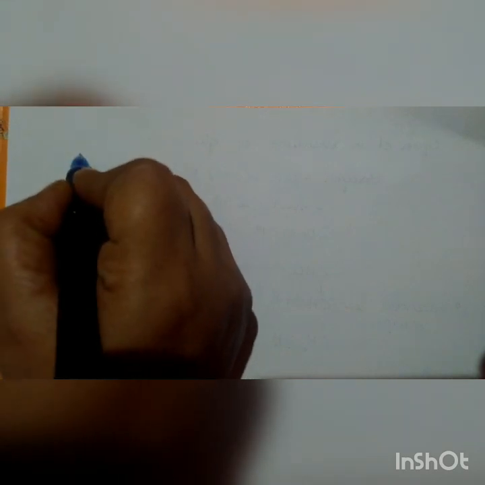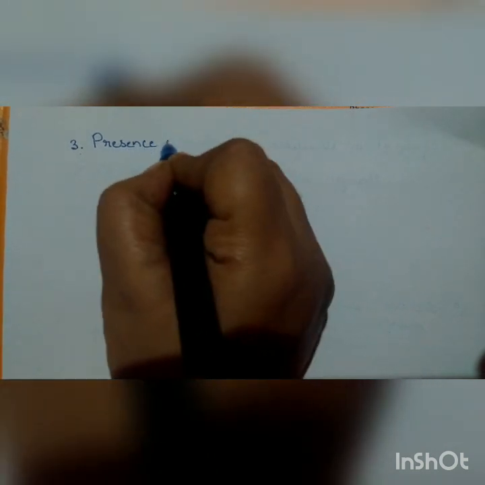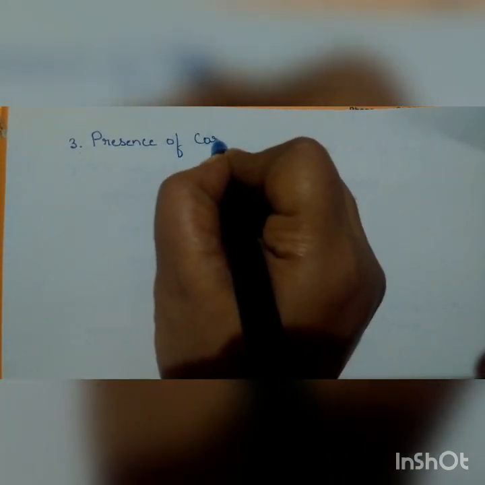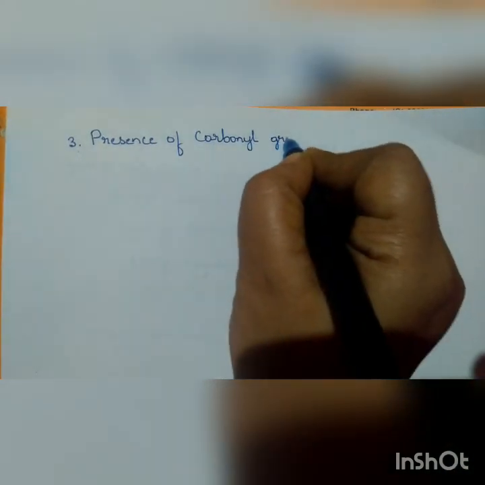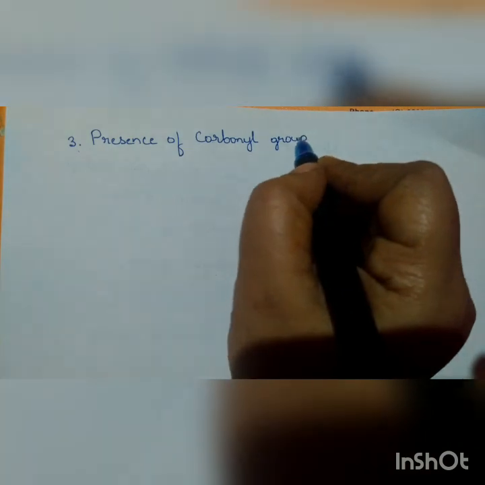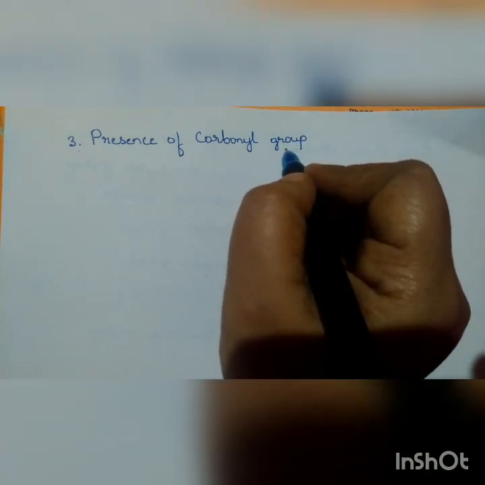Third one, that is the presence of a carbonyl group, or we can say the presence of an aldehydic group also.